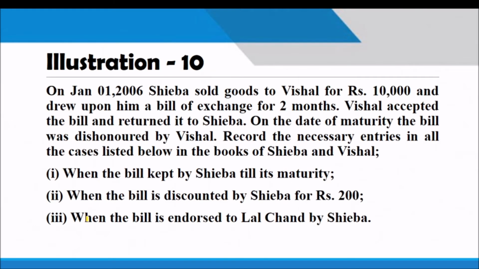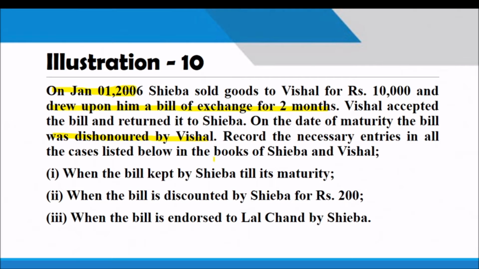Let us learn that concept by solving this problem. On January 1st, 2006, Shaiba sold goods to Vishal for rupees 10,000. Remember the date is January 1st. And the bill is drawn for 2 months. Vishal accepted the bill. On the date of maturity, the bill was dishonored by Vishal. Vishal does not make the payment.